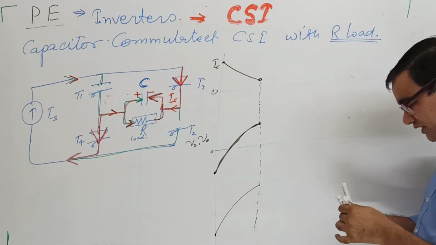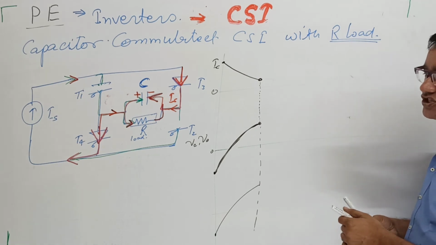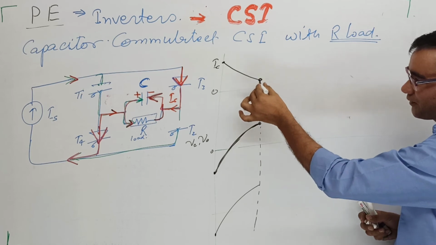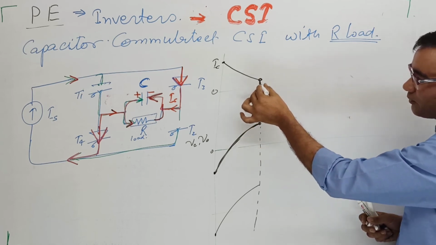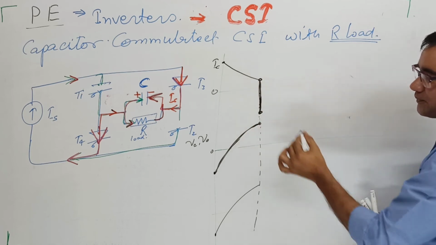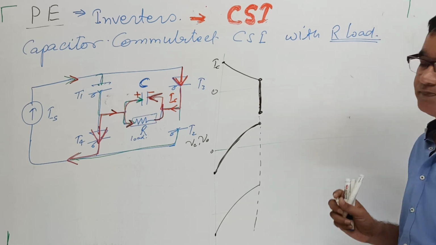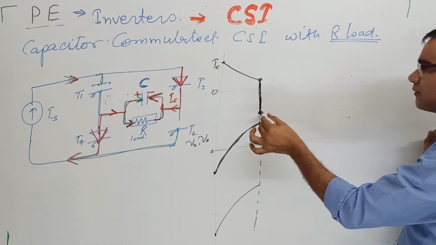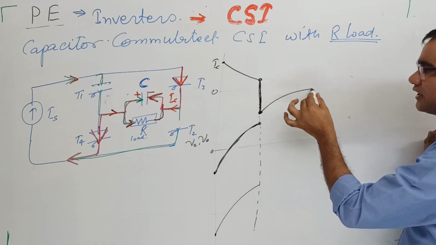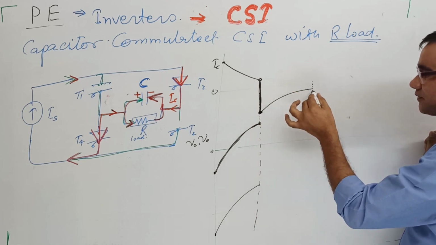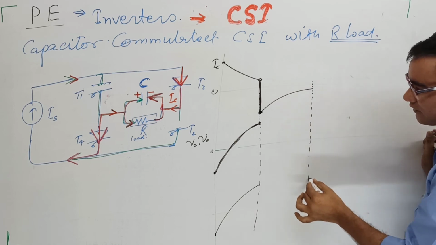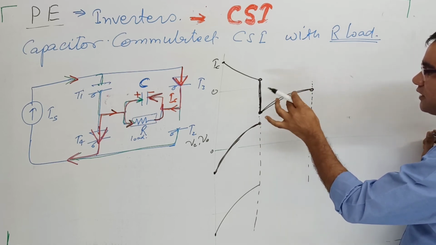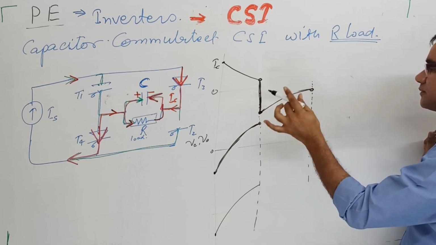So we can say there is a change in the direction of the current flowing through the capacitor. From positive it becomes negative, and that is the higher one. In the negative half of the cycle, it becomes like this. This is the end of the negative half cycle. There is some amount of capacitor current and it is like this.